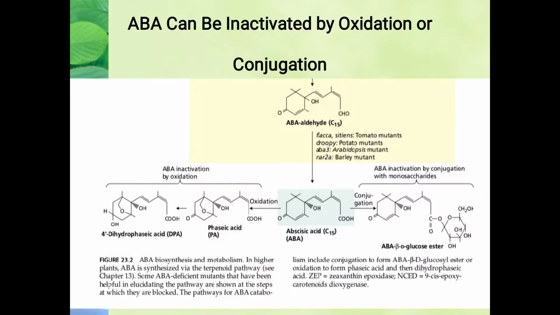And from this abscisic acid aldehyde, which is the C15 form, because I already said that abscisic acid is basically a C15 compound, from the aldehydic form by means of an oxidation reaction, it leads to the formation of the COOH group at the first carbon. Instead of the aldehyde they form the carboxyl group, so that will form the normal abscisic acid having carbon number 15.